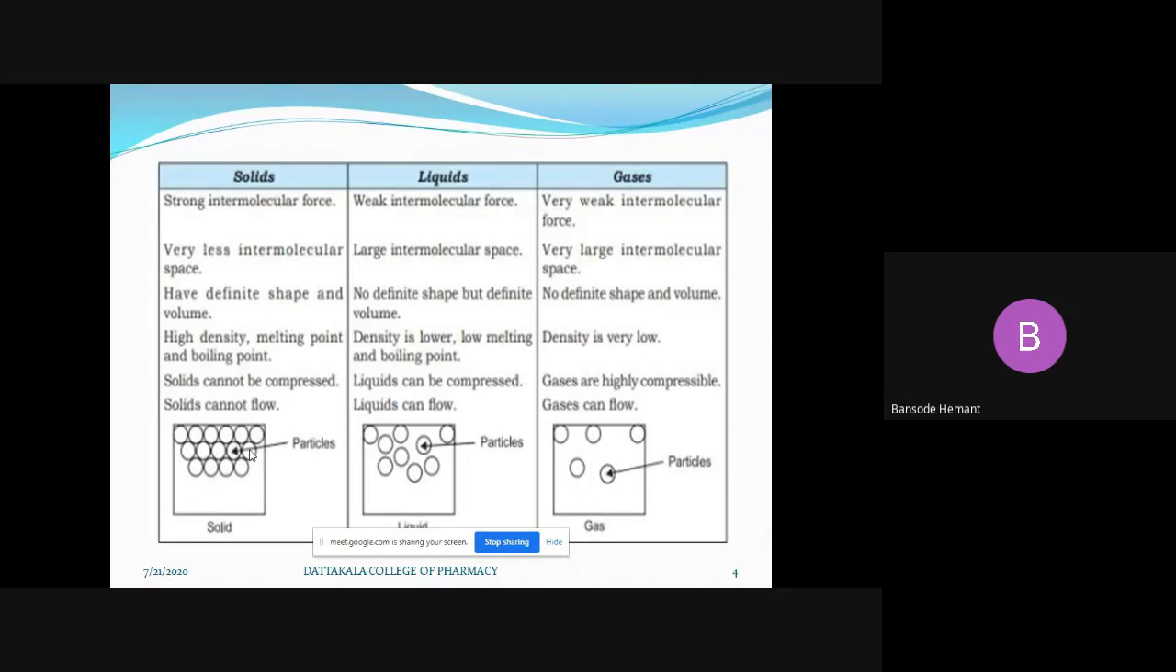Okay, why is the shape not definite? Because of the weak intermolecular force of attraction as compared to the solids. And the gases do not have a definite shape or a definite volume.